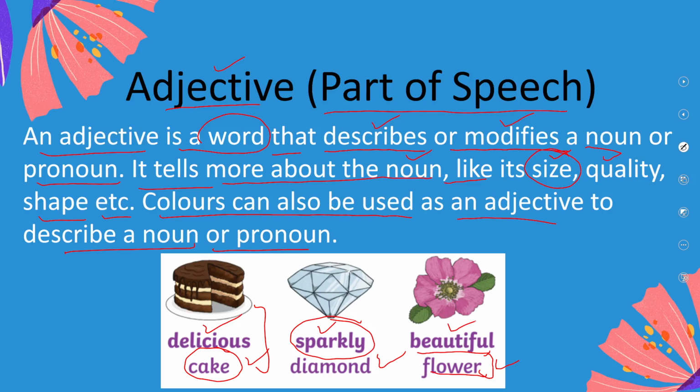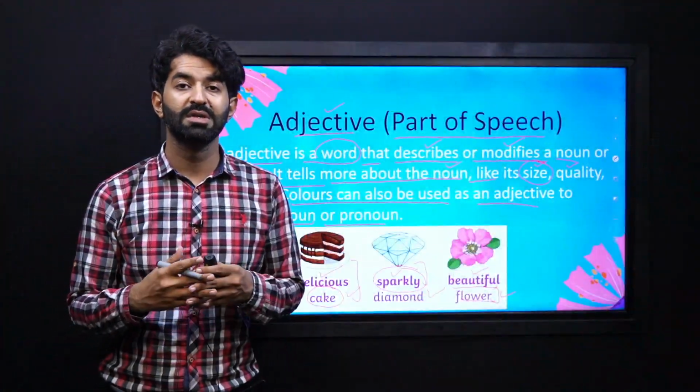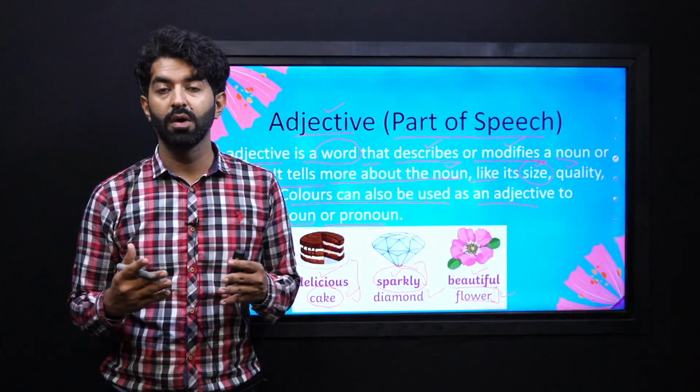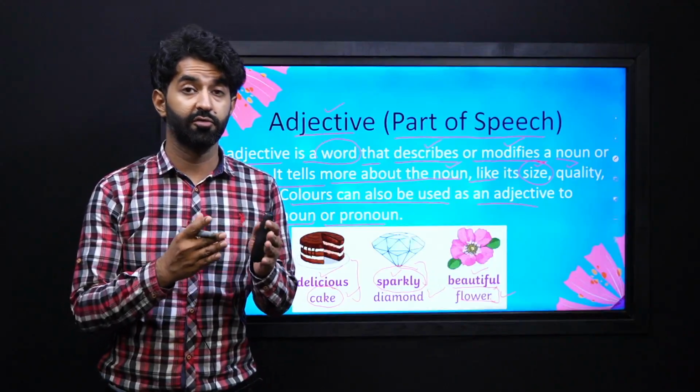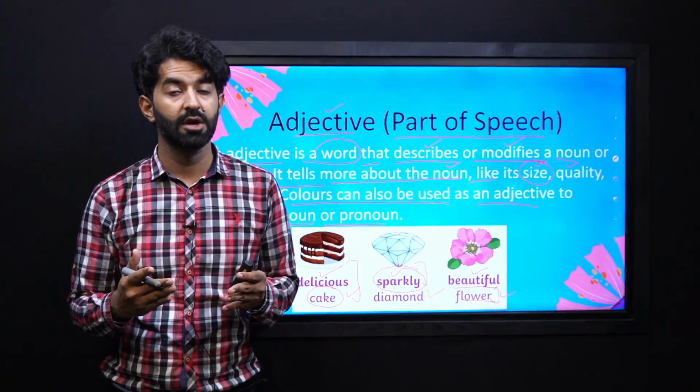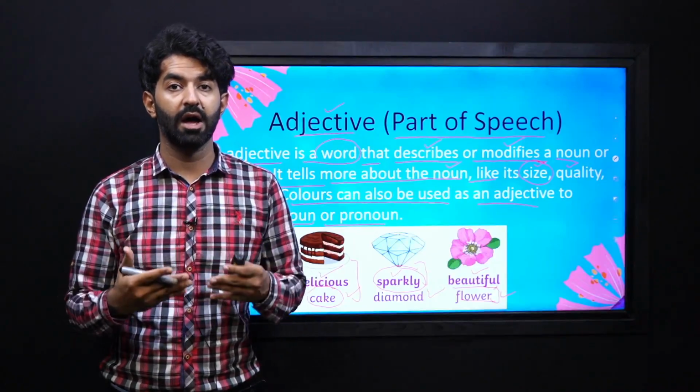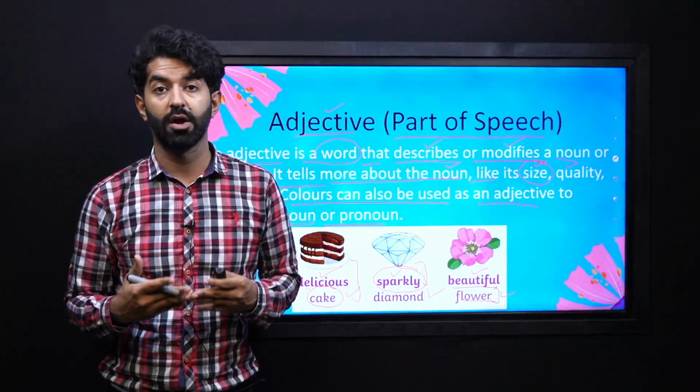Here, this is also telling us more information about our noun. So other than these, the shape, size, quality, quantity, all these can be told through using some words, and they are adjectives that are helping our nouns to describe them and to modify them.